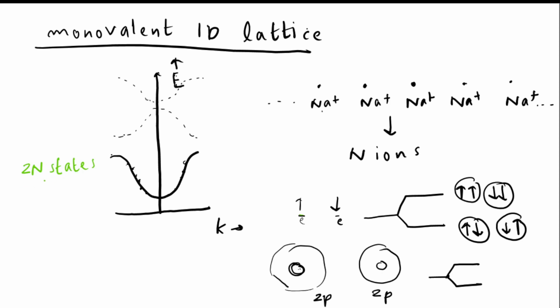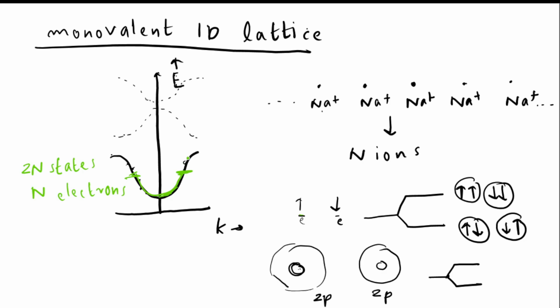So there are 2n states, but only n electrons, right? Because each Na+ contributes 1 electron, so there are n electrons and 2n states available for them. So these n electrons occupy n states. From here to here, it is occupied. n states out of 2n states are occupied by the n electrons.